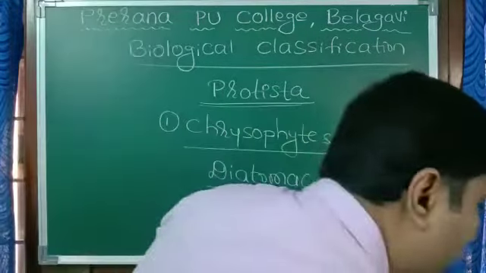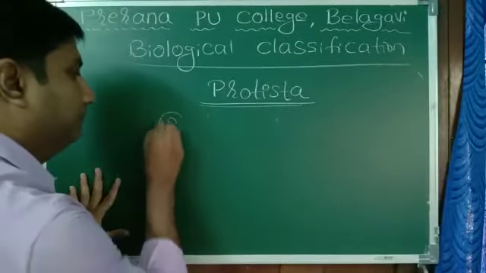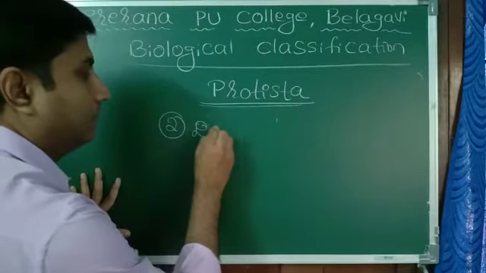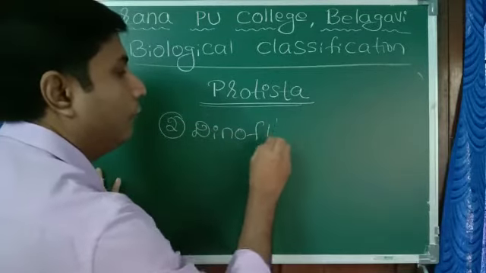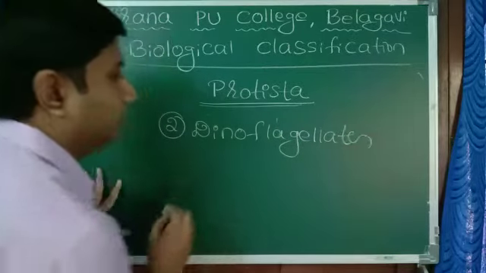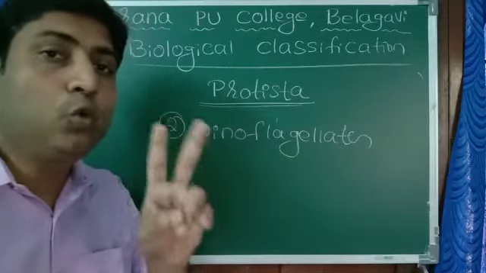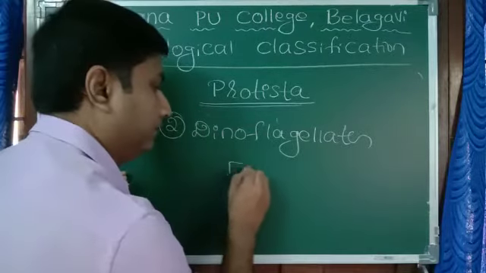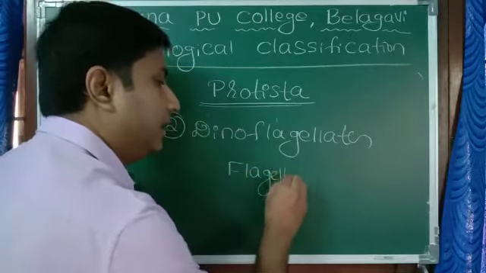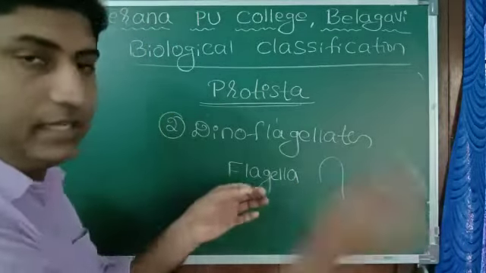Now I am moving to the second group of Protista, that is dinoflagellates. As the name tells, they have two flagella. Flagella means whip-like, thread-like structures.